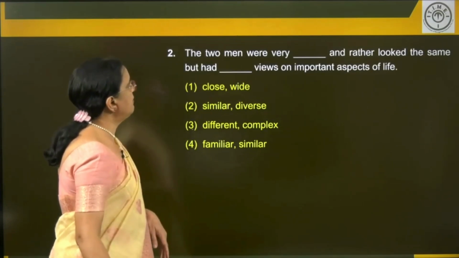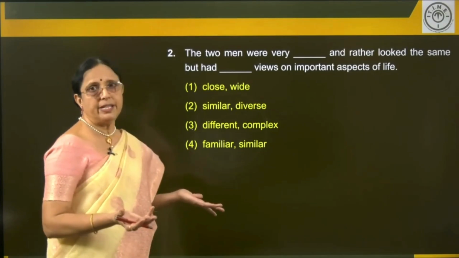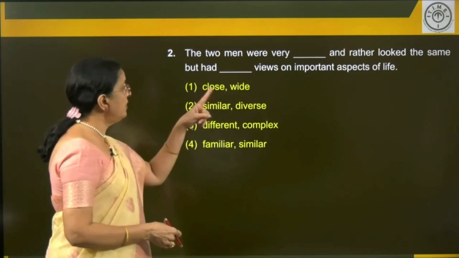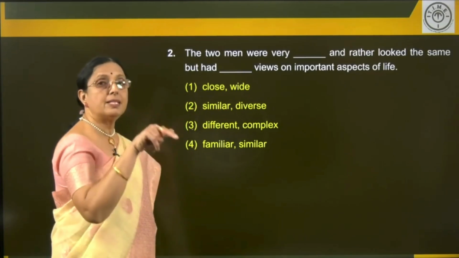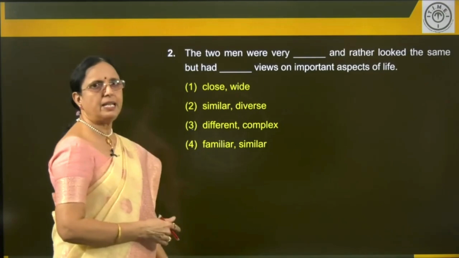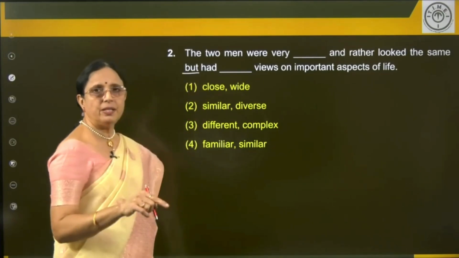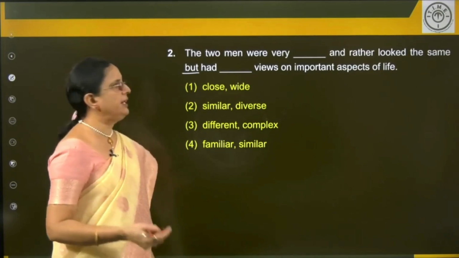Next sentence. The two men were very dash. We have no idea. It can be positive or negative, no clue. And rather look the same. Fine, they look the same. Rather look the same. So, close to same. Keep that in mind. But is the conjunction used to join one positive and one negative idea.